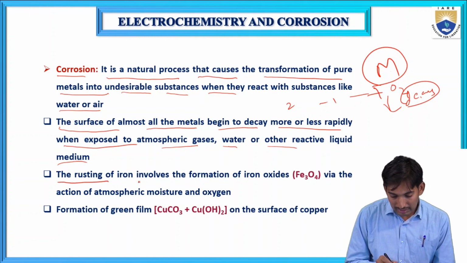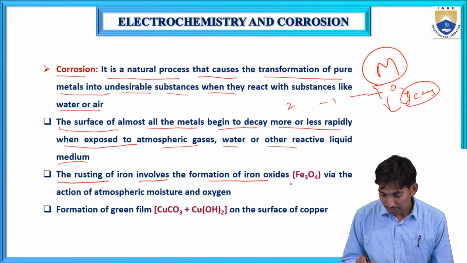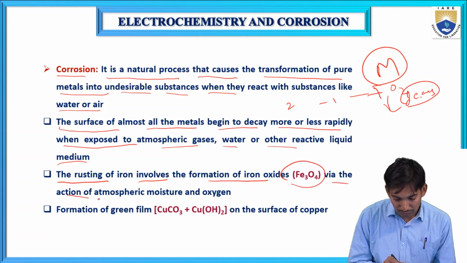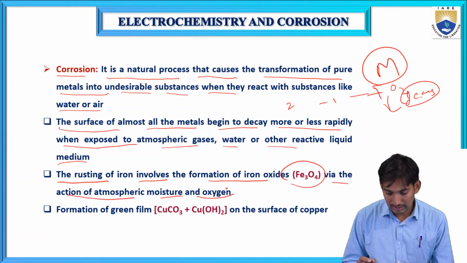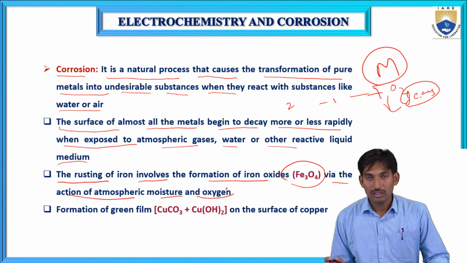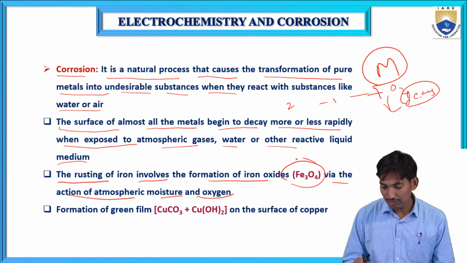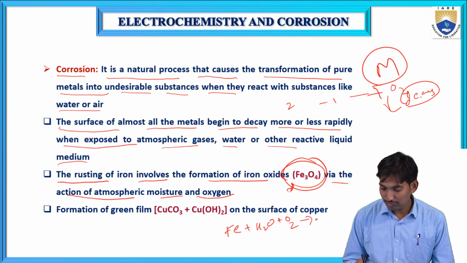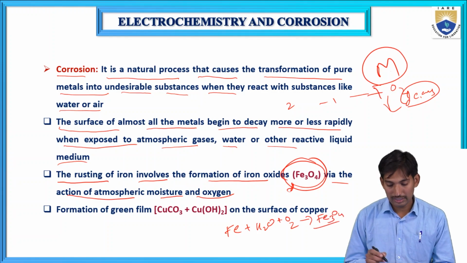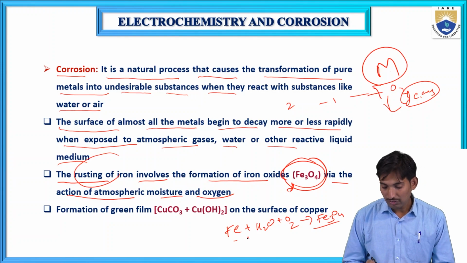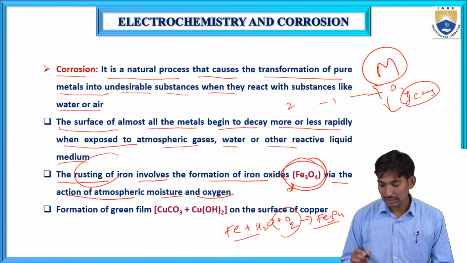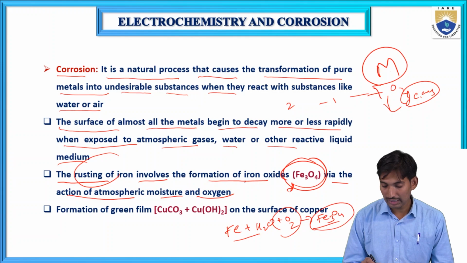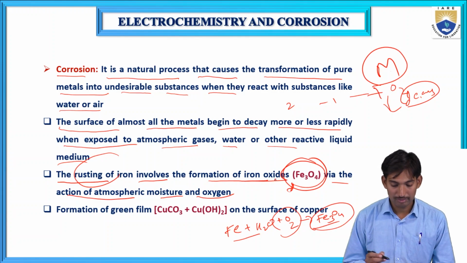The rusting of iron involves the formation of iron oxide, Fe3O4, via the action of atmospheric moisture and oxygen. When iron reacts with water and atmospheric oxygen, it forms Fe3O4. We call this rusting of iron.